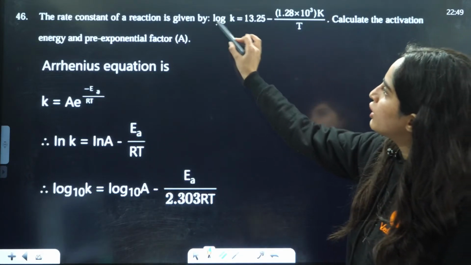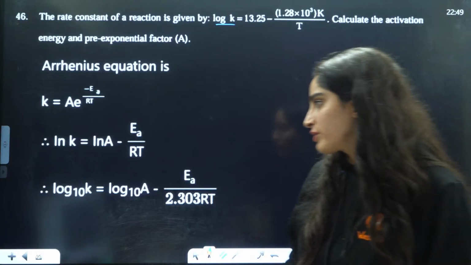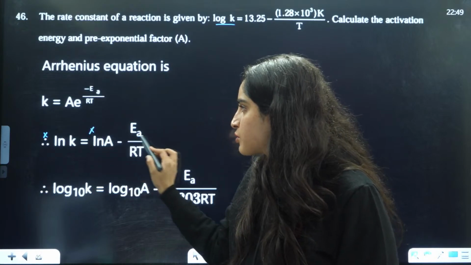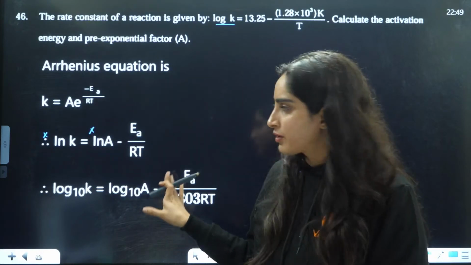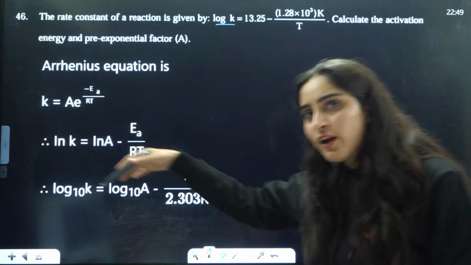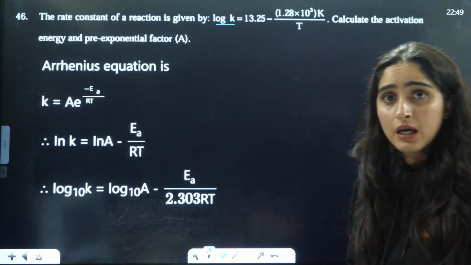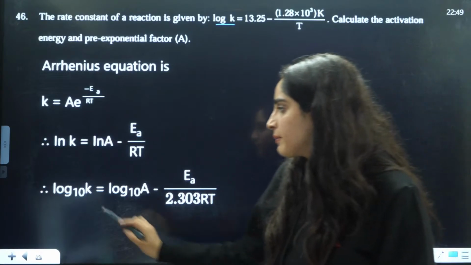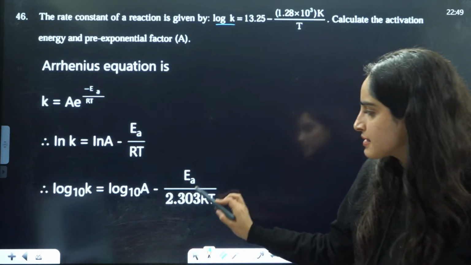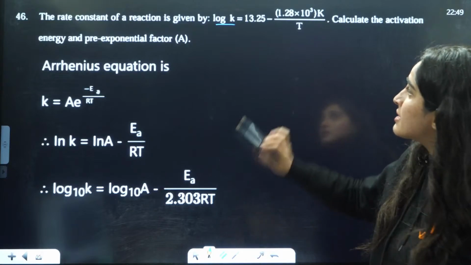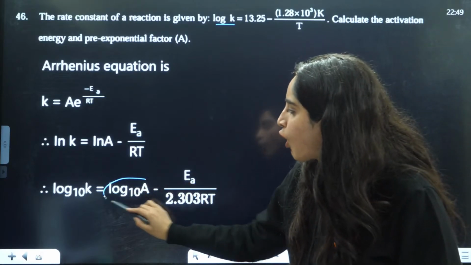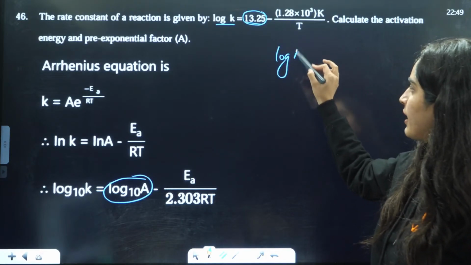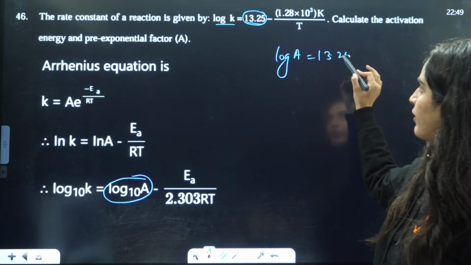Now this is given in log, so I'll multiply this by 2.303. Multiply this by 2.303, this by 2.303, this not by 2.303. That means just divide all of them by 2.303, because we need to take it here. So that will be log K equals log A minus Ea by 2.303 RT. Now you compare it here. We know that log of A is equal to 13.25.